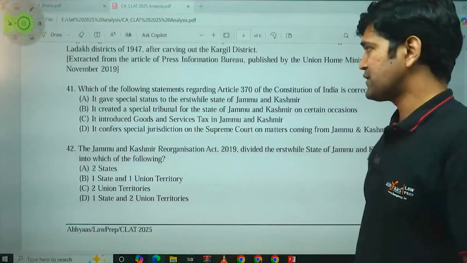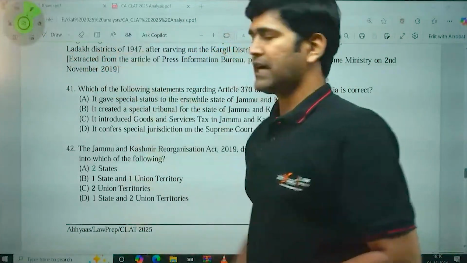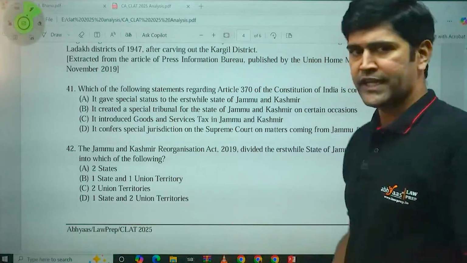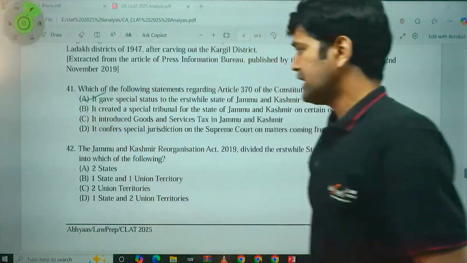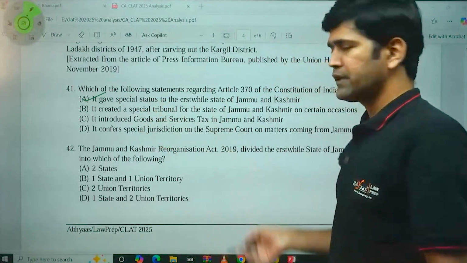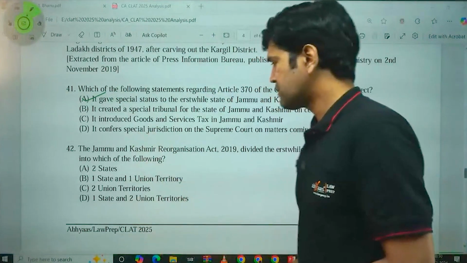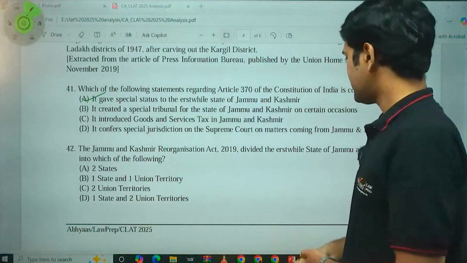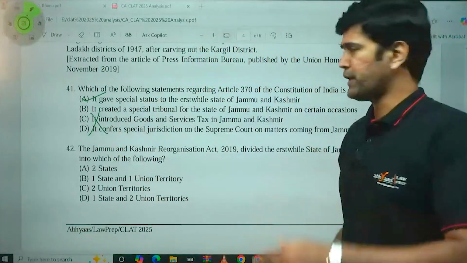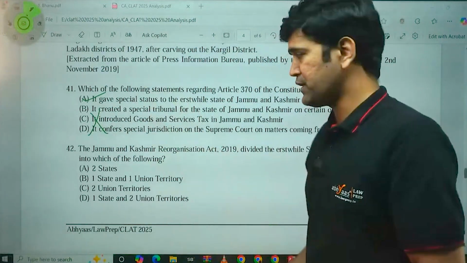Which of the following statements regarding Article 370 of the Indian Constitution is correct? It gives special status to the erstwhile state of Jammu and Kashmir. Yes, absolutely. If this is the answer, then why look at the other options? It created a special tribunal for the state of Jammu and Kashmir. No, absolutely not. It reduced goods and services tax in Jammu and Kashmir. No, absolutely not. It confers special jurisdiction to the Supreme Court of India on matters coming from Jammu and Kashmir. No, absolutely not. So option A, special status to the erstwhile state of Jammu and Kashmir, is the correct answer. No need to look at the passage again. Direct question, you can directly answer it.